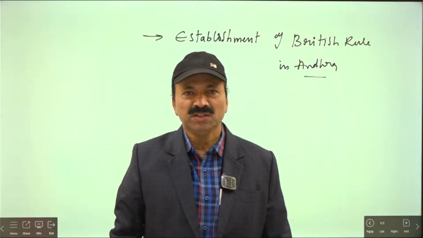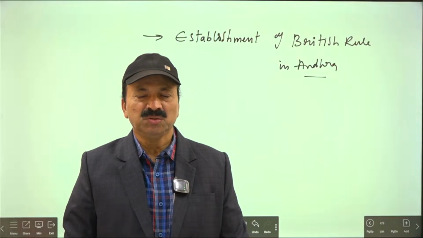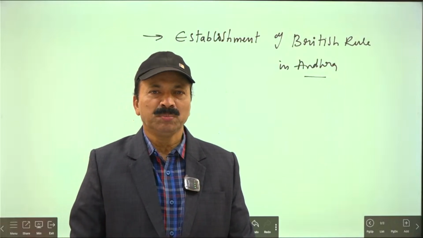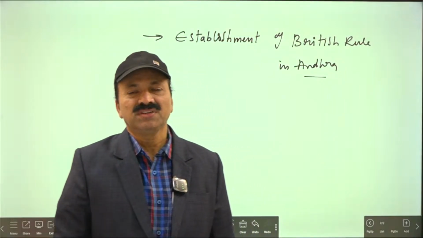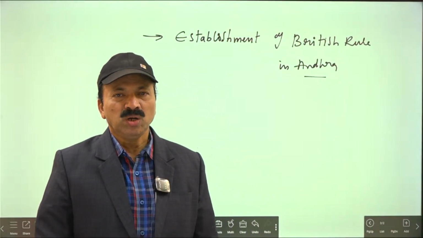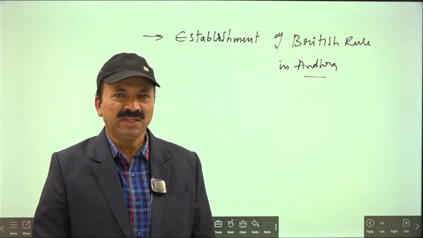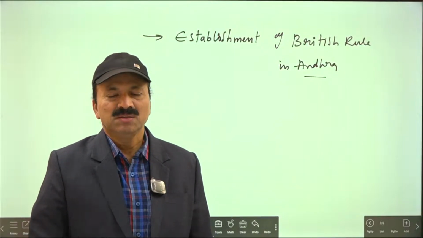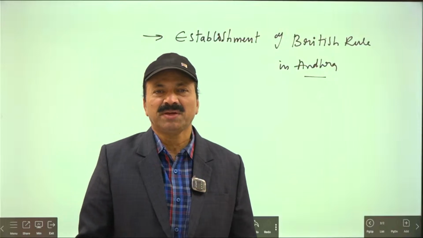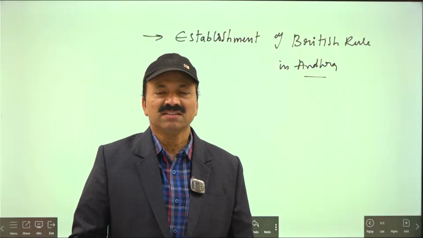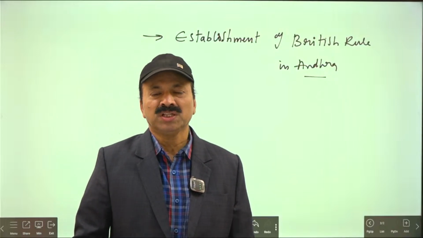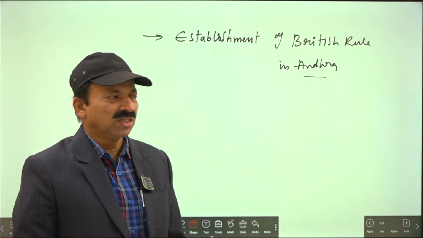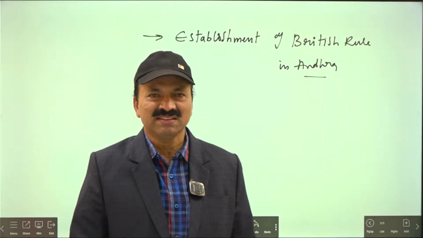Because the British only dominated among all the Europeans, you know well. Many Europeans came to India from the European continent for the purpose of trade and commerce. Among them, only the British dominated. The French also wanted to dominate, but between the French and the British a rivalry started that gave way to the Anglo-French wars, which we call the Carnatic wars.